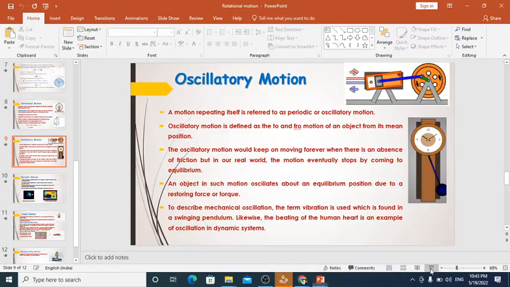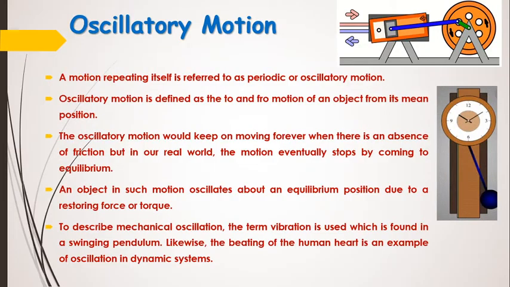In the last video we studied rotational motion. In this video we will study oscillatory motion. If a body in rotational motion executes to and fro motion about a fixed reference point, it is said to have an oscillatory motion. A motion which is repeating itself is referred to as periodic or oscillatory motion.